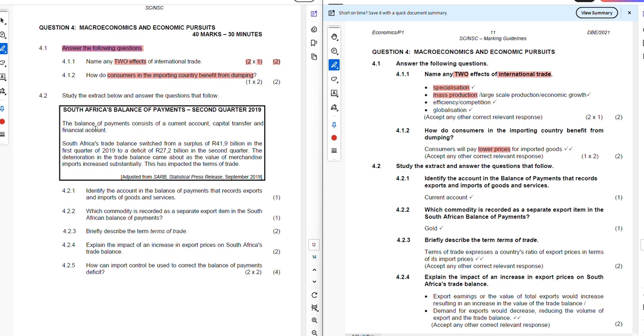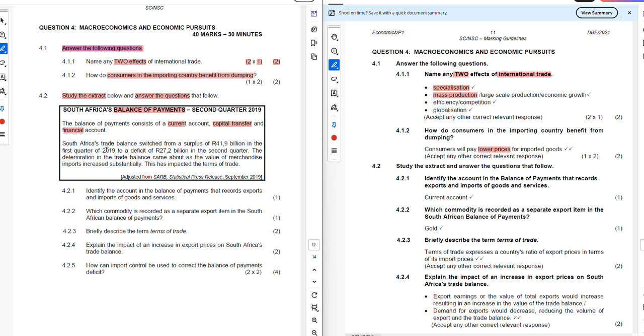Now we're done with 4.1, we'll move to 4.2. In 4.2, we need to study the extract and answer the question that follows. In the extract below, we have the South African balance of payments for the second quarter of 2019. So this question will be focusing on the balance of payments. The balance of payments consists of the current account, capital transfers, and the financial accounts. That is what makes up the balance of payments.